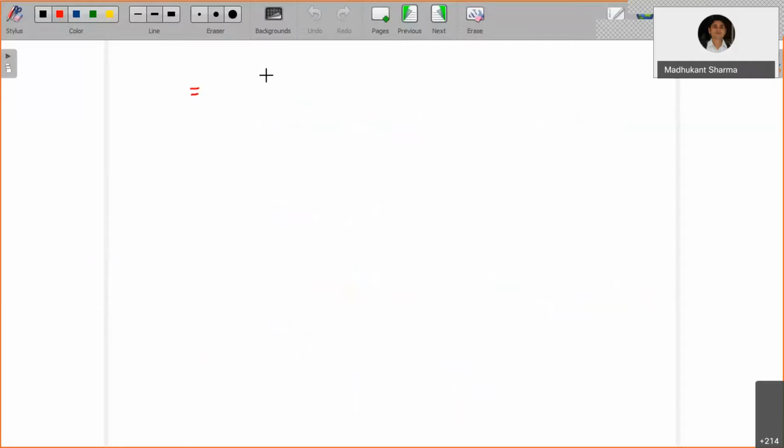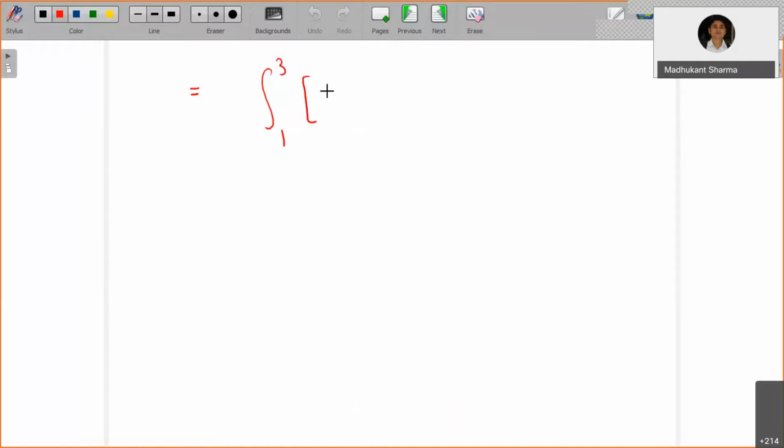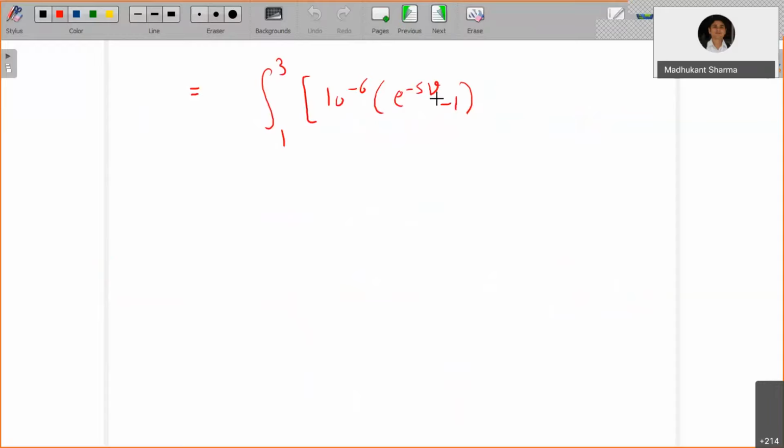So this is equal to the integral from 1 to 3 of g of v, which is 10 to the power minus 6 times e to the power 5v minus 1, times fV of v, that is 1 by 3 minus 1, that is 1 by 2.